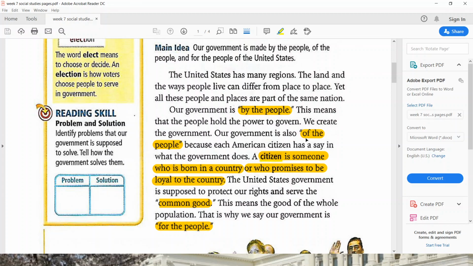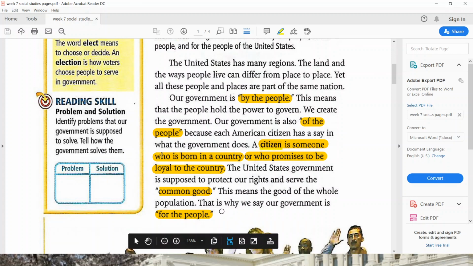Our government is also of the people because each American citizen has a say in what the government does. A citizen is someone who is born in a country or who promises to be loyal to the country. The United States government is supposed to protect our rights and serve the common good. This means the good of the whole population. This is why we say our government is for the people.